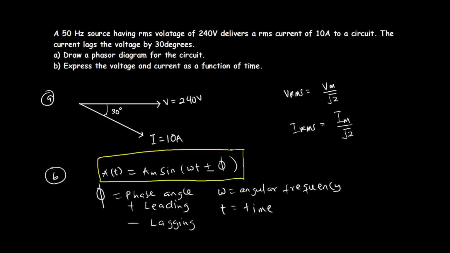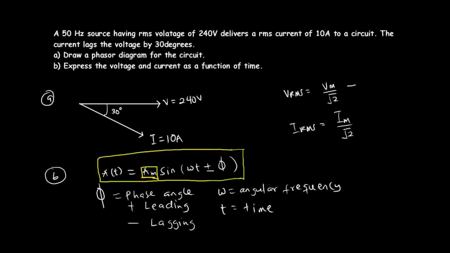Okay, so how are you going to calculate the V peak and then I peak? Because you have to substitute them into the general formula that we have here. In the general formula you see that we need A peak, which is this A m here. So for that reason you have to calculate the peak values of the quantity. So you have to calculate the peak voltage and then peak current.